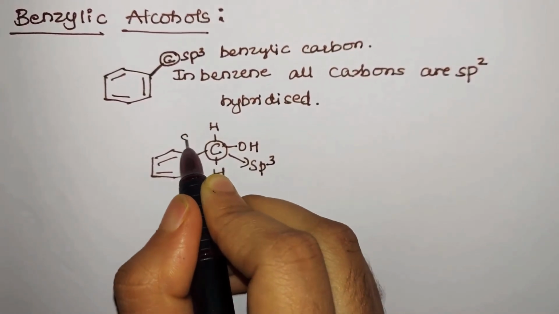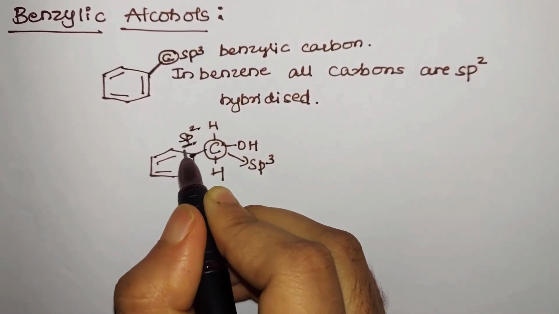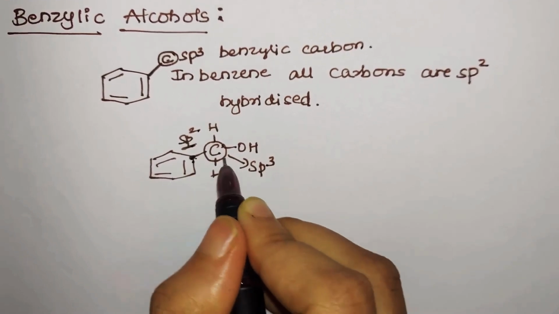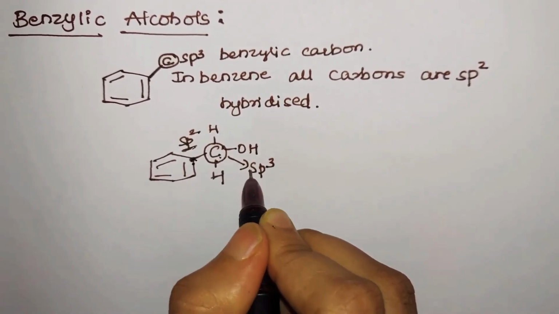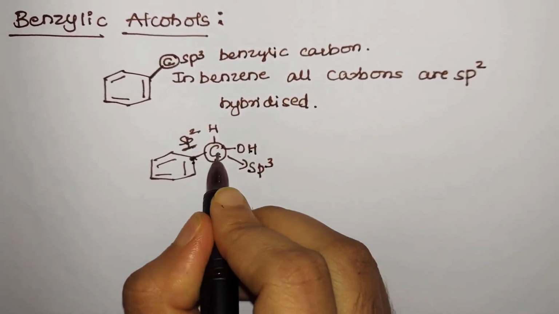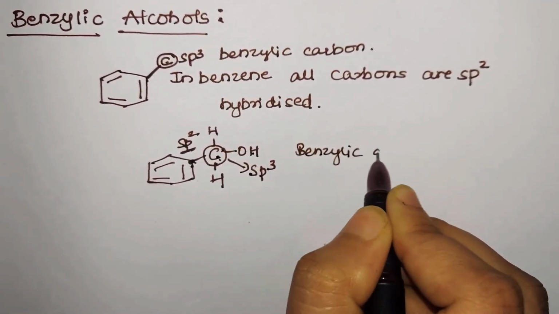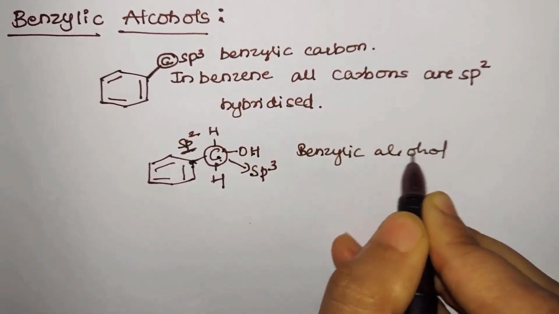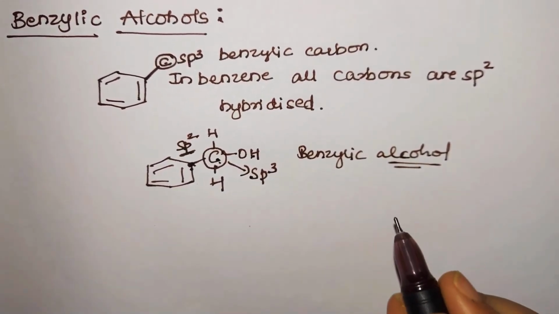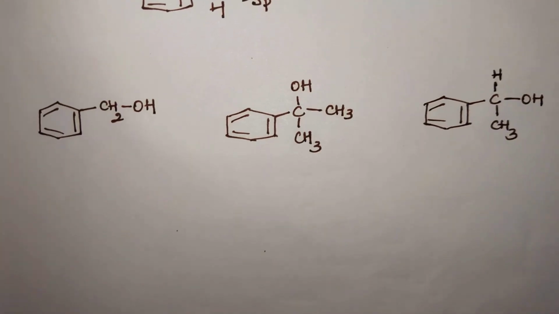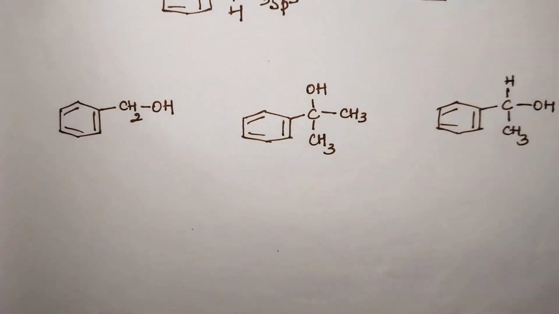It is directly bonded to the sp2 hybridized carbon atom of the benzene ring. Hence it becomes a benzylic carbon. And since the OH group is attached to a benzylic carbon, we call it what? Benzylic alcohol. And benzylic alcohols can even be primary, secondary and tertiary. So let us find out using these examples here.